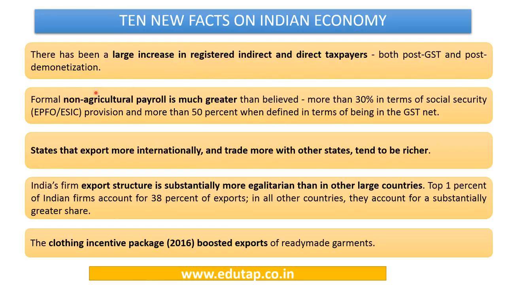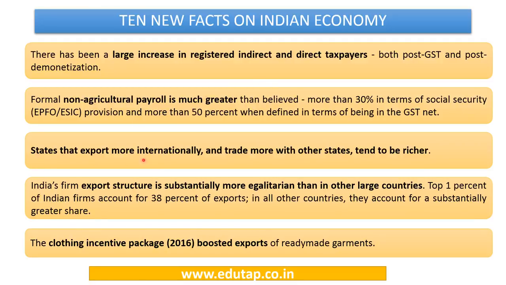Formal non-agricultural payroll is much greater than believed. It means that people who are not involved in agriculture and are employed elsewhere, their number in the formal sector is much more than believed. In terms of social security provision, if we look at the entities registered under the EPFO, Provident Fund, or Employee State Insurance, then this is 30% more. And if we look at the entities in the GST net, then this payroll is 50% more. So the crux is that formal non-agricultural payroll is much greater than believed.